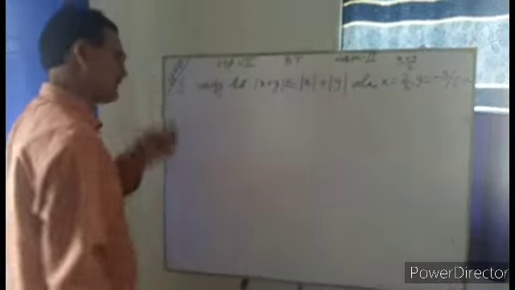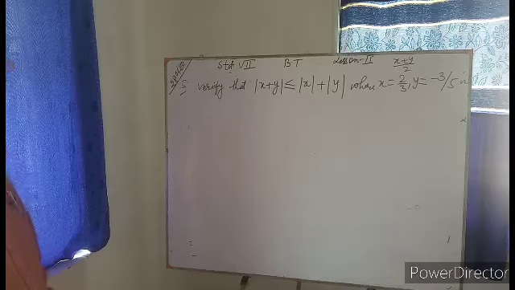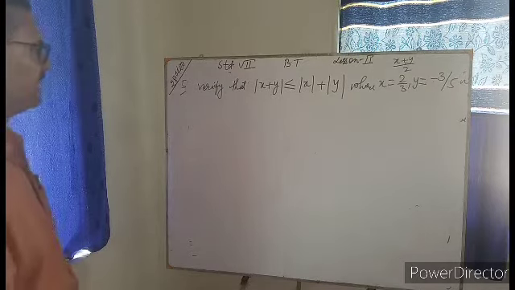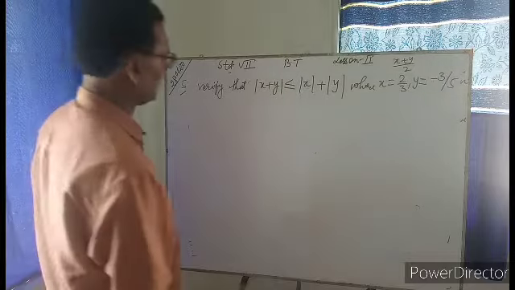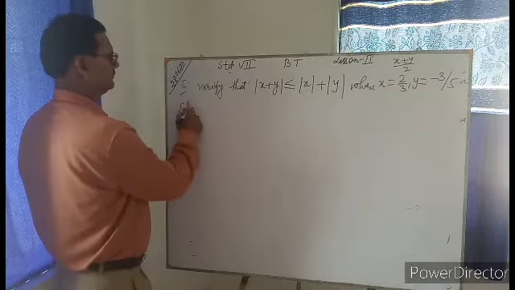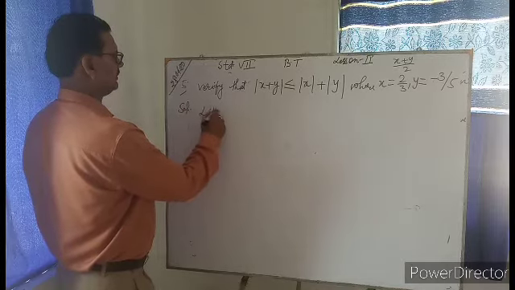Let us see, mod x plus y is less or equal than mod x plus mod y. Okay, very good. Now solution, LHS.